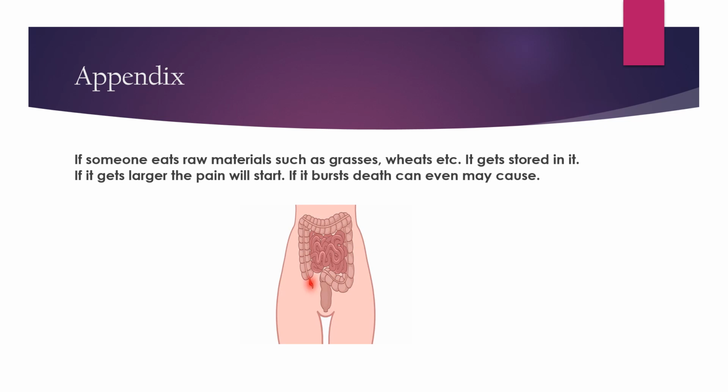Okay, appendix. If someone eats raw material such as grasses, wheats, etc., it gets stored in it. If it gets larger, the pain will start. If it bursts, death may also be caused.